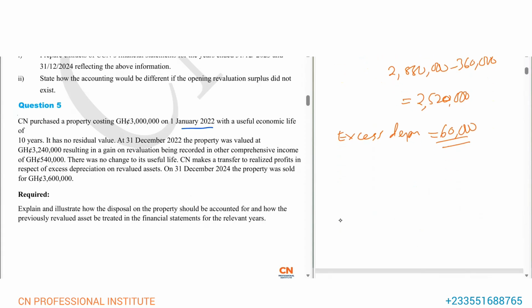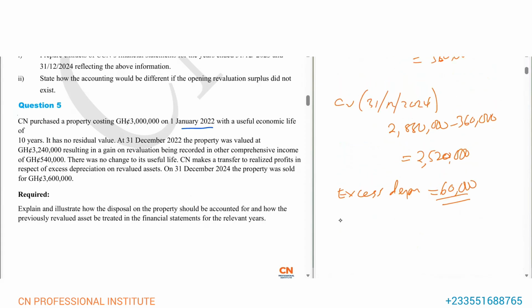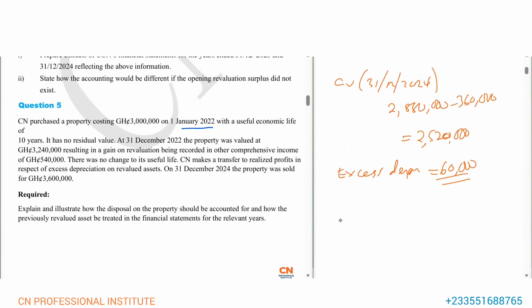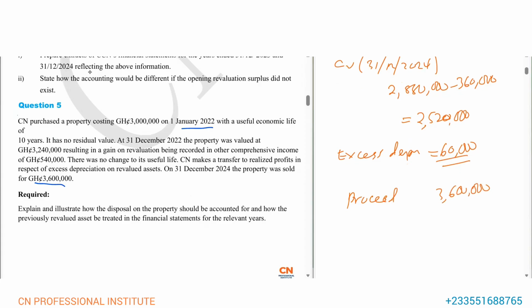So let's now compare the current value with the proceed and see if there's loss or gain on disposal. Here the proceed is 3,600,000 Ghana cedis, and the current value is 2,520,000.